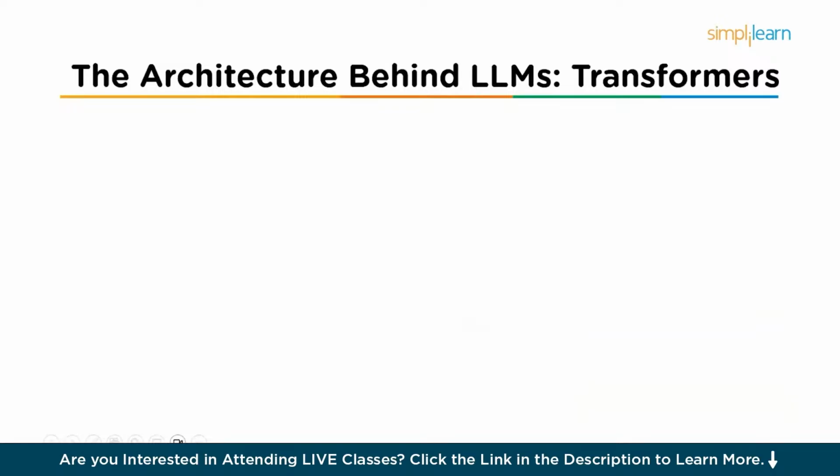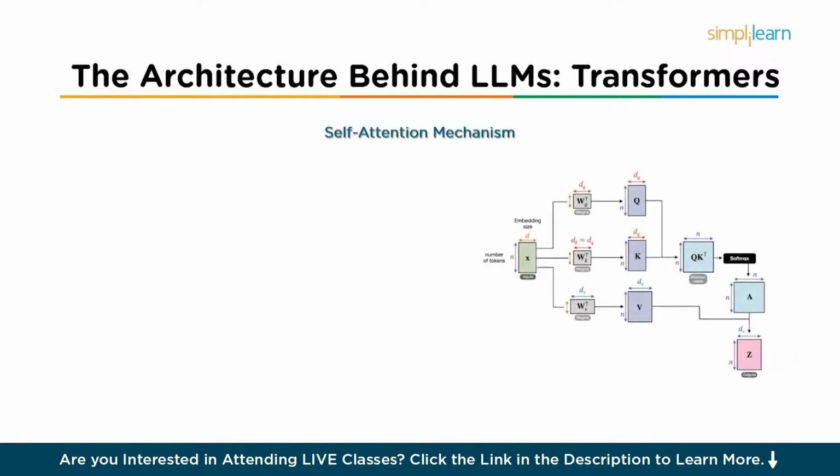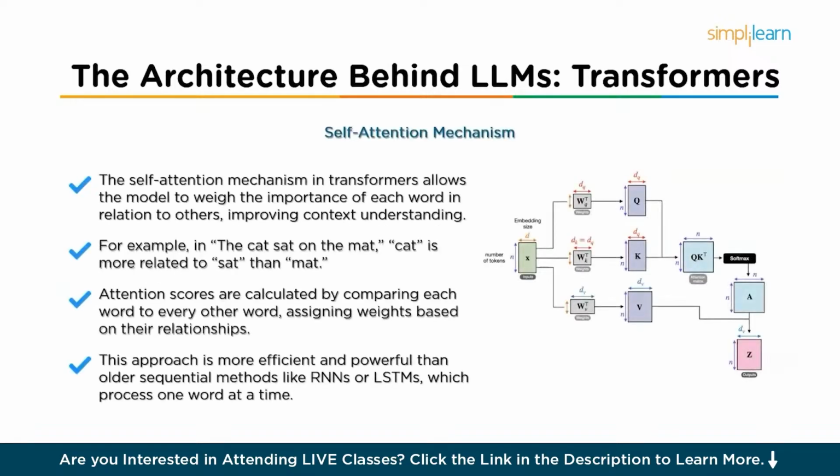Let's look at the architecture behind LLMs, which are transformers. We have already discussed transformers in detail in the previous chapter. First is the self-attention mechanism. As already discussed, self-attention is central to transformers, and it allows the model to weigh the importance of each word in a sentence relative to every other. For example, in the sentence "the cat sat on the mat," the word cat is most likely related to sat than to mat, right? The self-attention mechanism helps the model capture these relationships, allowing it to understand the context better. The model also calculates attention scores by comparing each word with every other word in the input sequence.